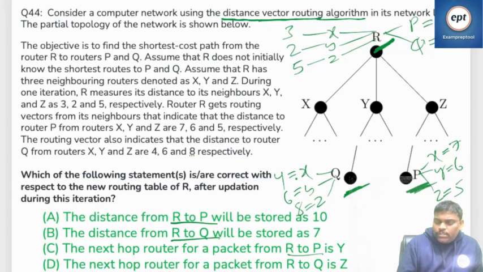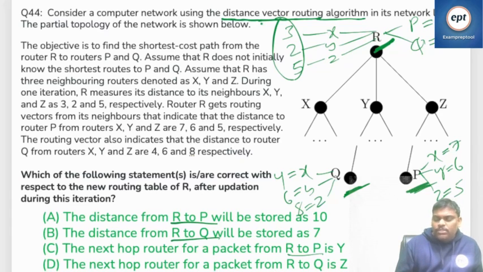Which one of the following statements is correct with respect to the new routing table of R? R will get this information from its neighbors. What is that? Q to X is 4, Q to Y is 6, Q to Z is 8. And P to X is 7, P to Y is 6, P to Z is 5. Please verify: 7, 6, 5, and 4, 6, 8. And the initial one is 3, 2, 5. What are these? R to X, how much?